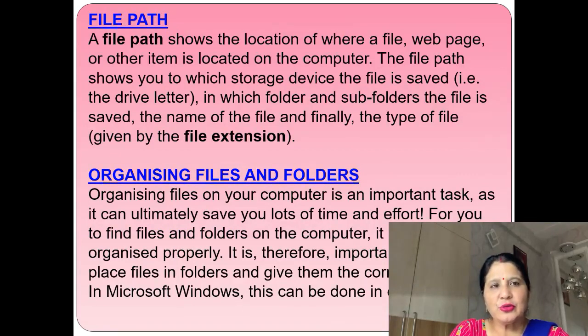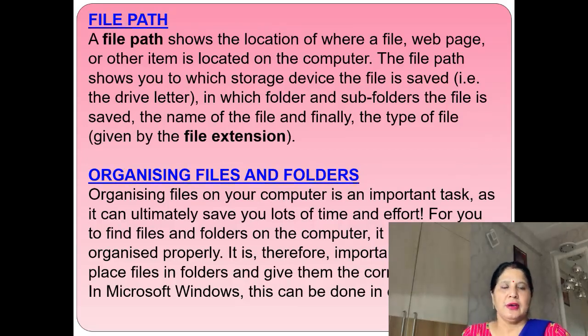The file path shows which storage device the file is saved on, that is the drive letter, whether the USB drive, CD or DVD, and in which folder and subfolders the file is saved.